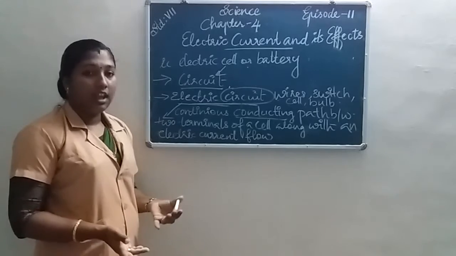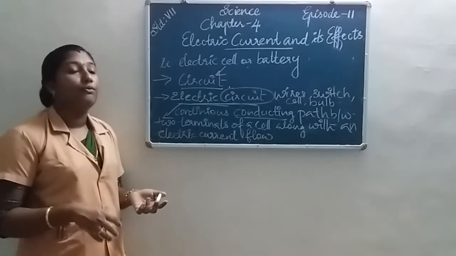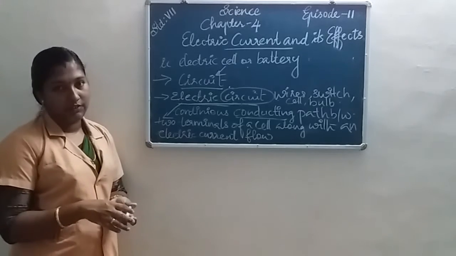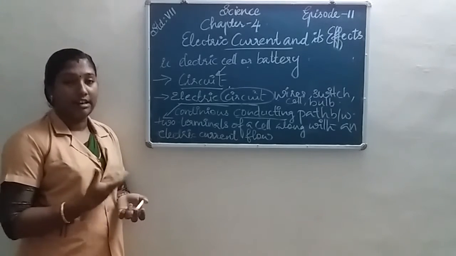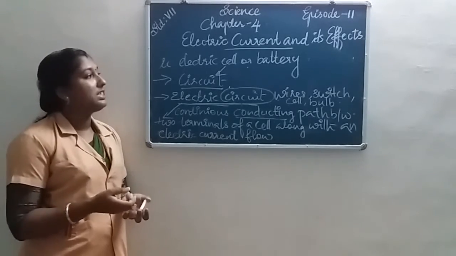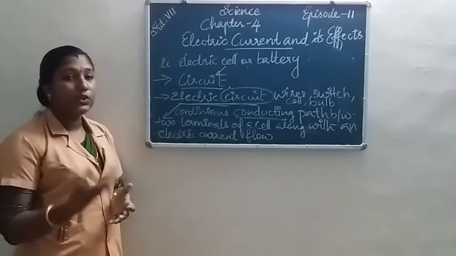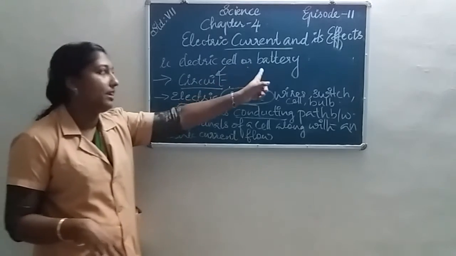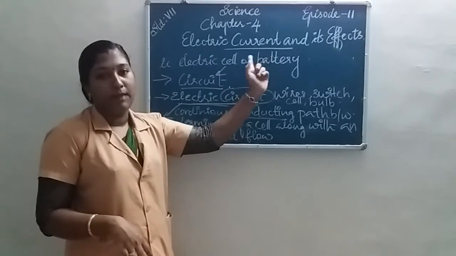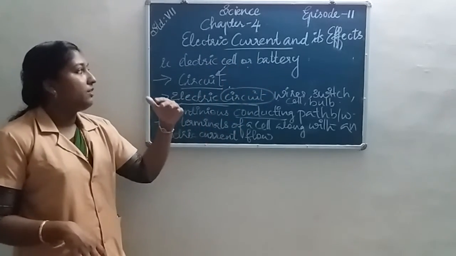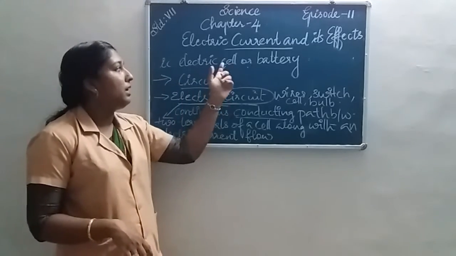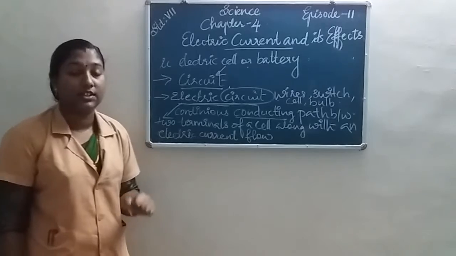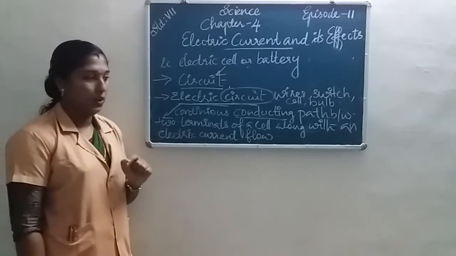We cannot think of life without electricity. Another source of electricity is an electric cell or battery. We get electricity from an electric cell or battery. First of all, it is connected to a circuit.